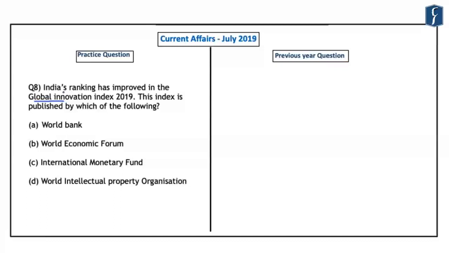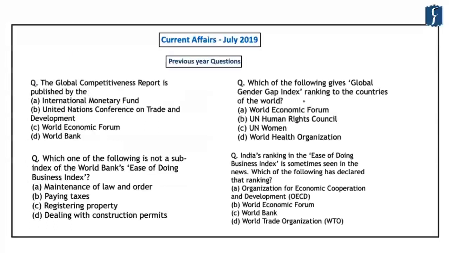So before answering this question, let us first look at the way in which UPSC has been asking questions related to important indices. If you look at these previous year questions, you will find that in the year 2019, there were 2 questions related to important indices or reports.